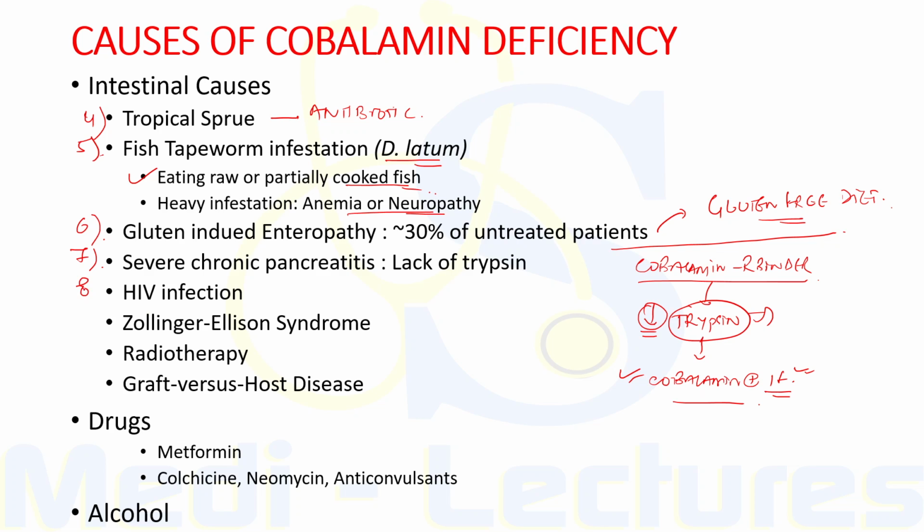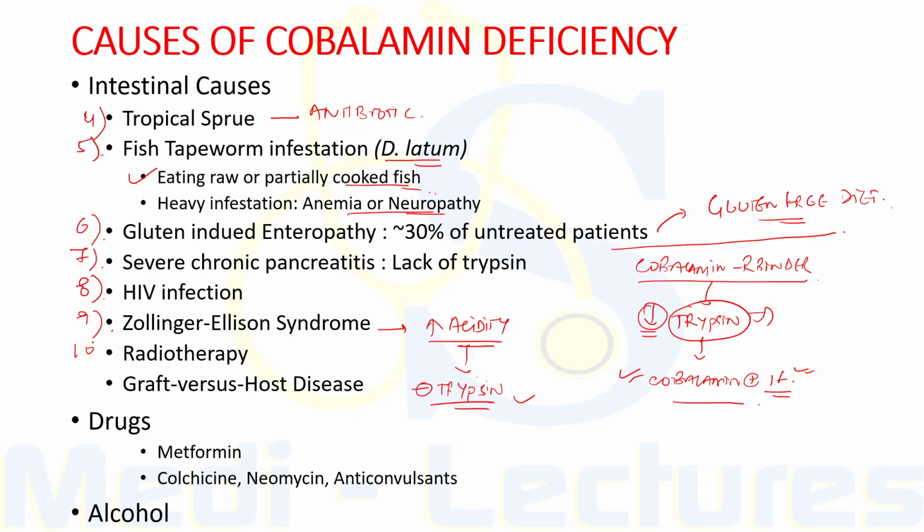HIV infection can also lead to the deficiency of cobalamin. Now, Zollinger-Ellison syndrome, which is characterized by increased acidity due to a gastrin-secreting tumor, again inactivates trypsin so that cobalamin cannot be absorbed due to its inability to bind to the intrinsic factor.